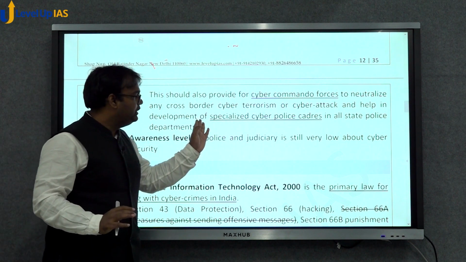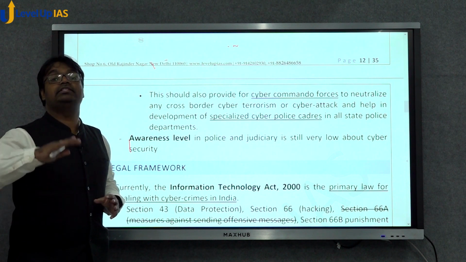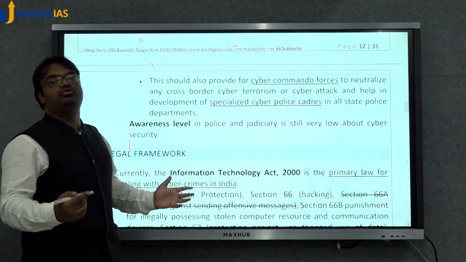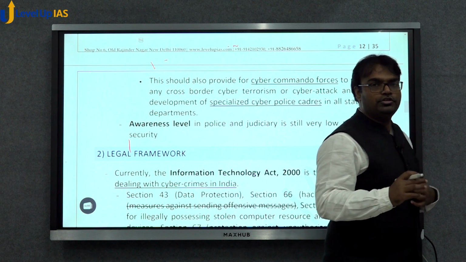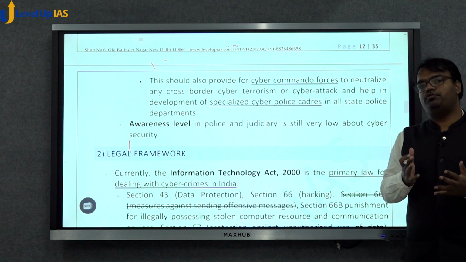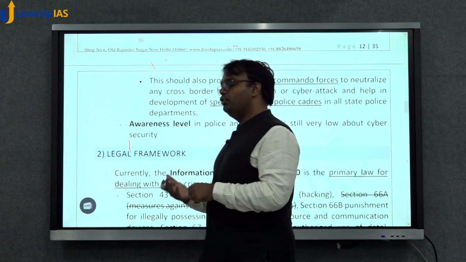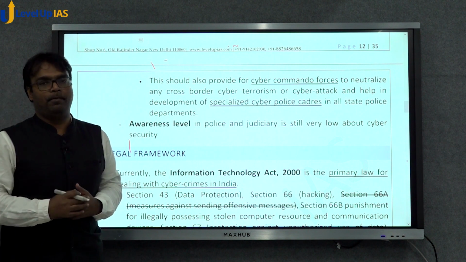Further, we also need specialized cyber police cadres at the state police department level. Then awareness level also needs to go up, which has not been that effective under the previous policy. So the previous policy suffers from a number of limitations. These are the ways by which we need to upgrade and improve, and that's why we need a change in the policy.